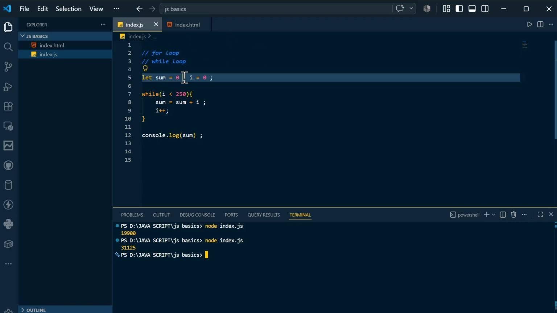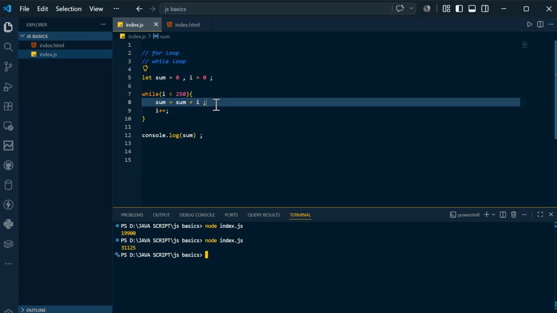So you can see this is the loop variable. This is the variable that we are using for the sum. So the sum that I am using here, and I am incrementing the loop variable here.